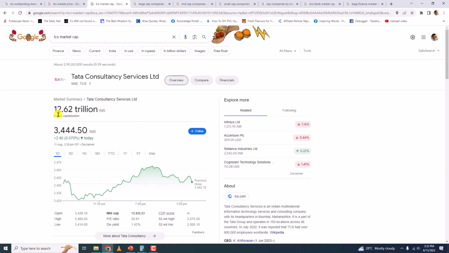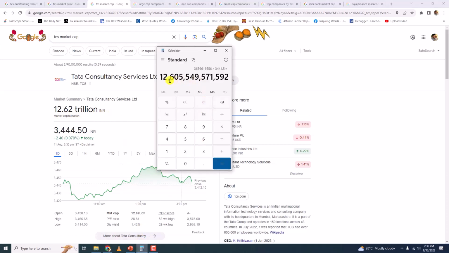So the market capitalization of TCS is 12.62 lakh crore rupees, which is what we get here. Although it says 12.62, we are getting this, so there is a slight variation in the calculation. Do not worry about it.